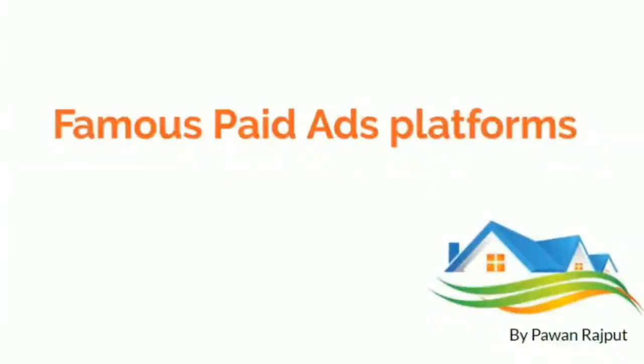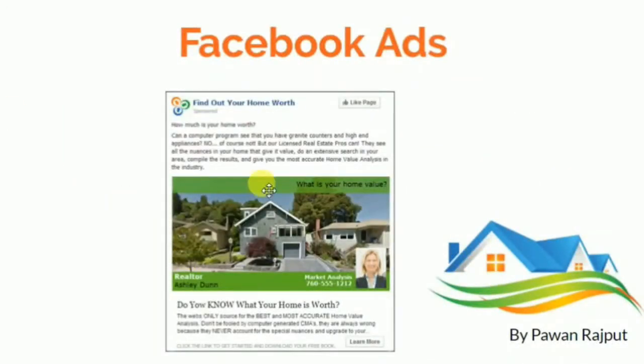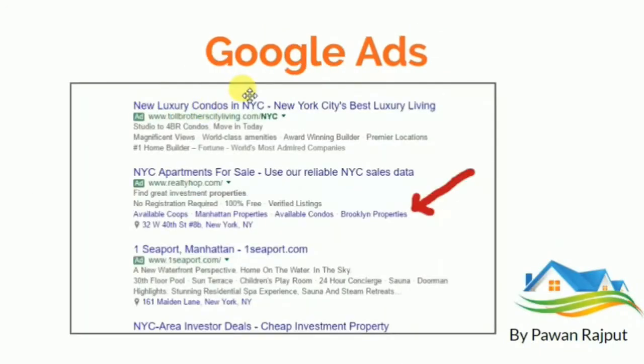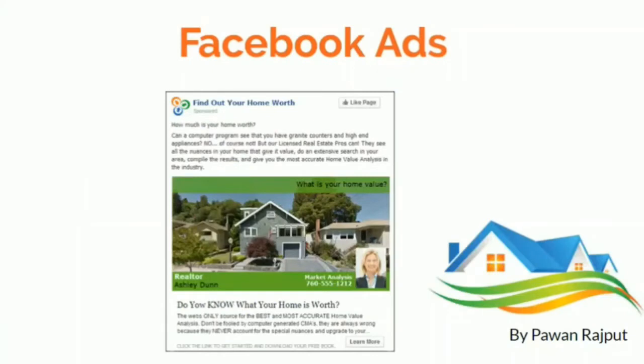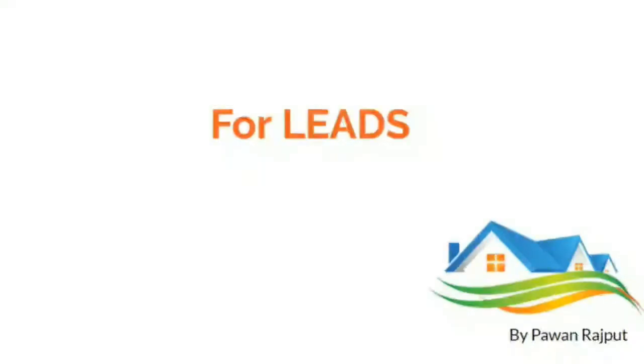For leads you can use a famous paid ad platform, that is Facebook ads. If you run an ad, it will look like this. Another platform you can use for paid ads is Google Ads. So whenever someone searches for a luxurious apartment in NYC, New York City, your paid ad listing should look like this. In Facebook ads it will look like this. You can use these two platforms to run your real estate ads to generate leads. So you understand step number 2.